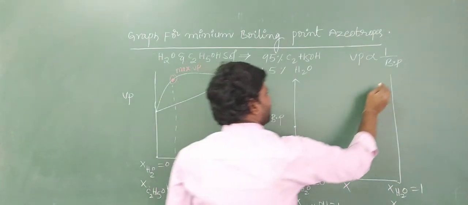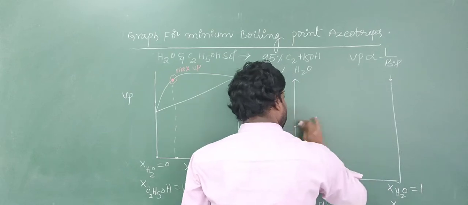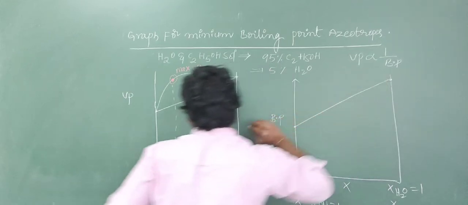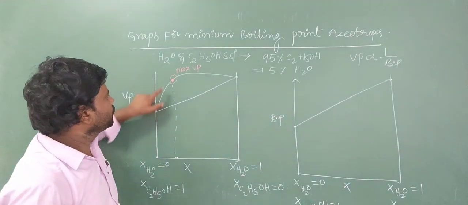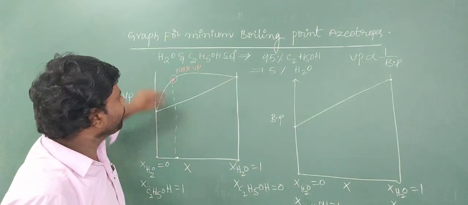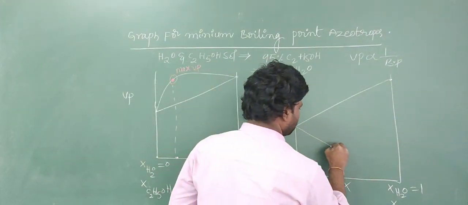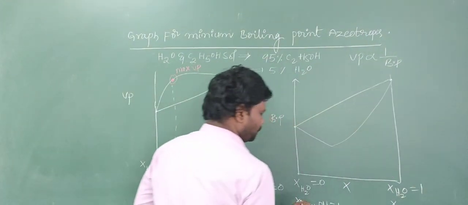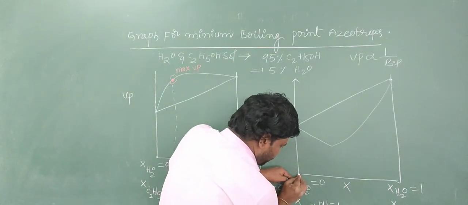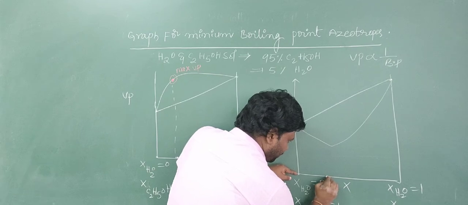So these are generally non-ideal solutions. So here we are getting maximum vapor pressure. If the vapor pressure is maximum, the boiling point is low, like this. So mole fraction from here 0 to 5% increase, that means nearly here.